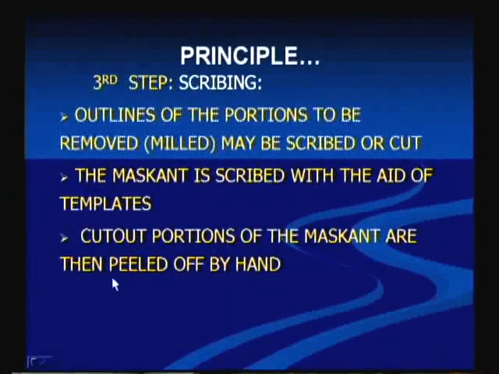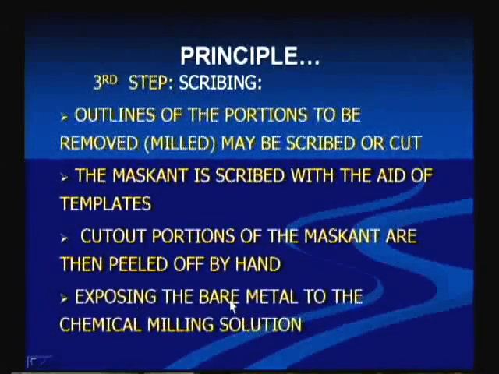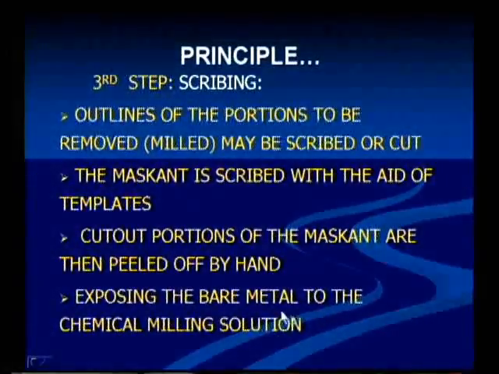Cut out portions of the maskant are then peeled off by hand. Whatever maskant we have applied is being peeled off by hand, exposing the bare metal to the chemical milling solution. After removing this, the material is exposed to the milling solution. So when it is exposed, what will happen? It removes the material. The next step is etching.